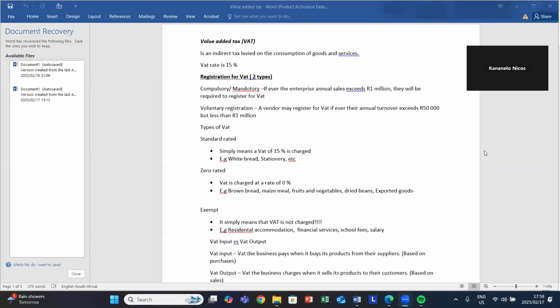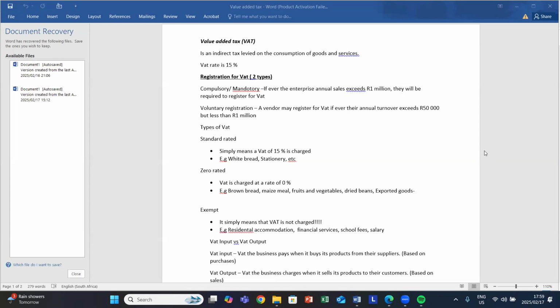So, the purpose of this recording basically will be dealing with our VAT. This is financial accounting. So, first thing that we're supposed to understand is VAT, which we're going to commence with. We're supposed to understand the concept of VAT.